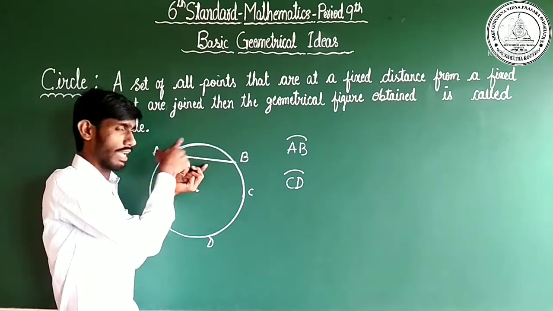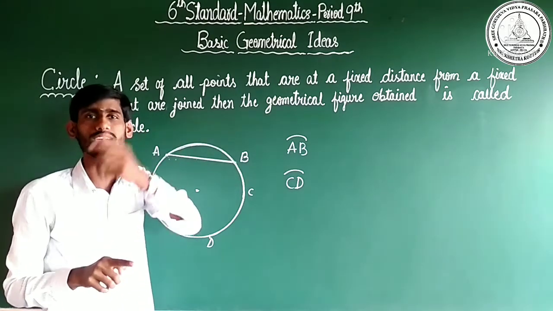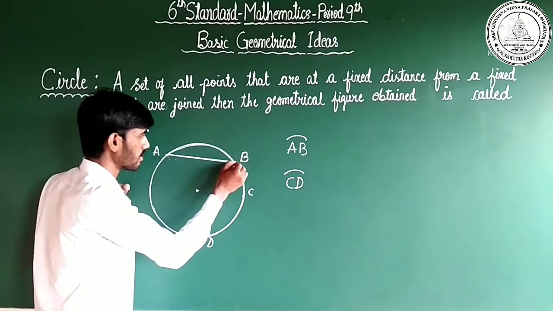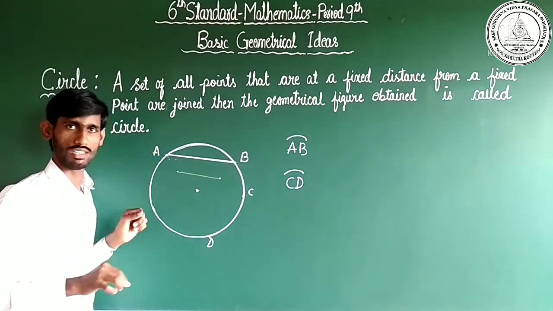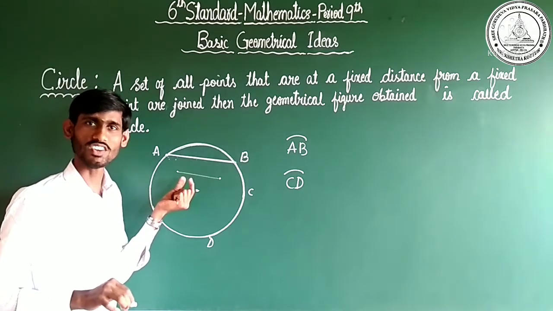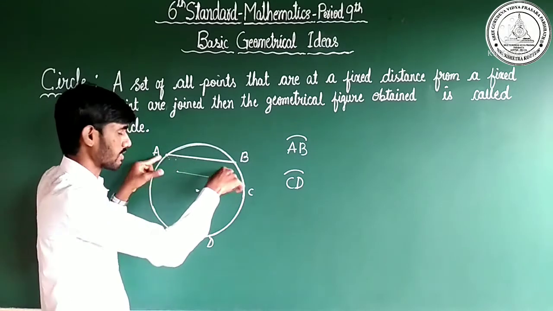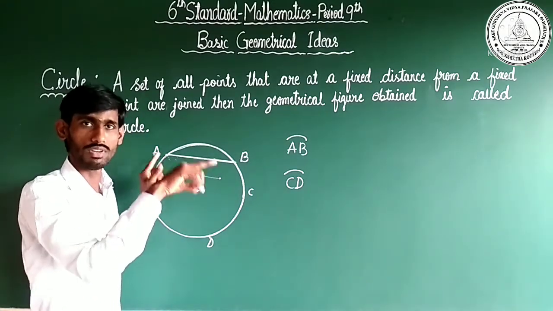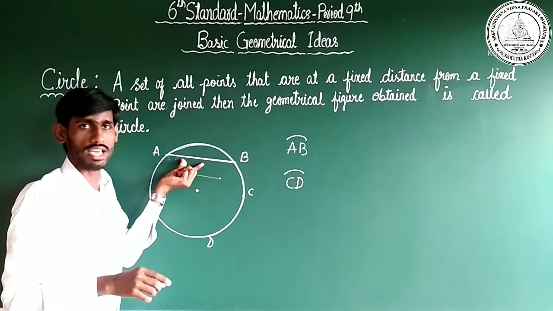Dear children, a chord is a line segment which connects two points on the circle. Where are the points? The starting point and the ending point are on the circle. This one is not a chord, because its starting point and ending point are not on the circle. That's why this is not called a chord. So this is what we call a chord.